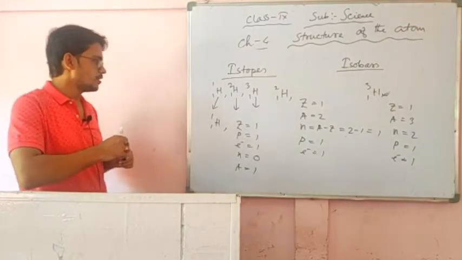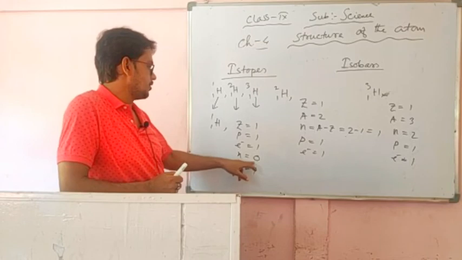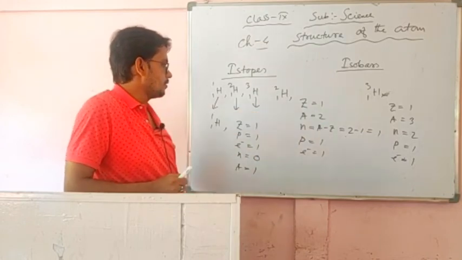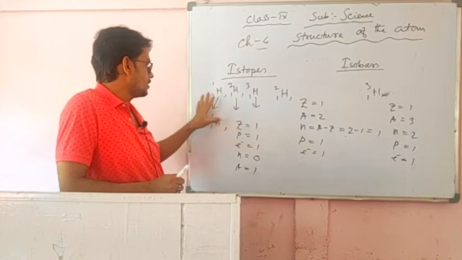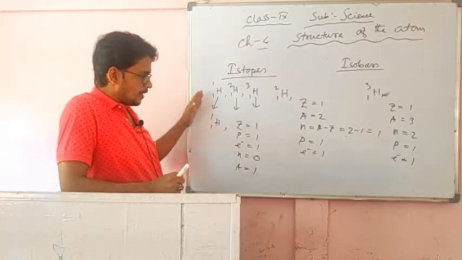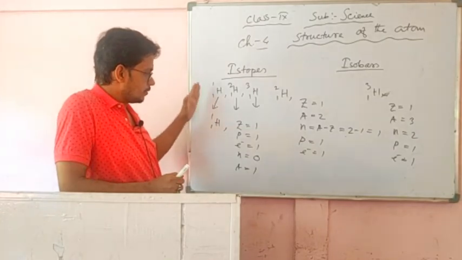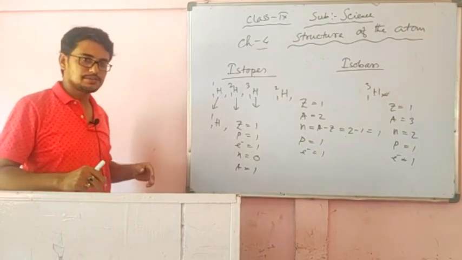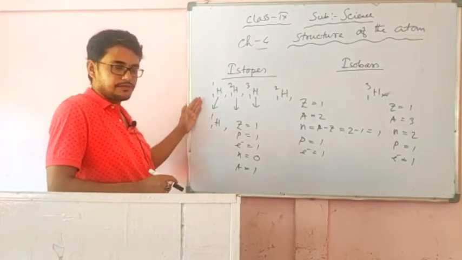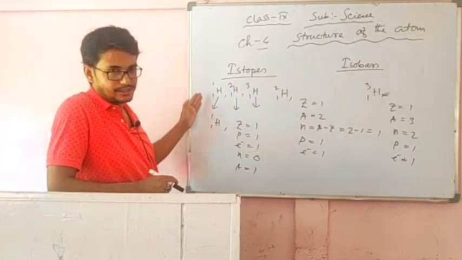In all these three cases you can see the number of neutrons differs. Here the number of neutrons is 0, here 1, there 2. So protium, deuterium, tritium are the isotopes of hydrogen. Like this, many elements have isotopes. Chlorine and carbon also have isotopes, and many isotopes are used in the treatment of cancer and many other diseases. Isotopes are used mainly in medical science.